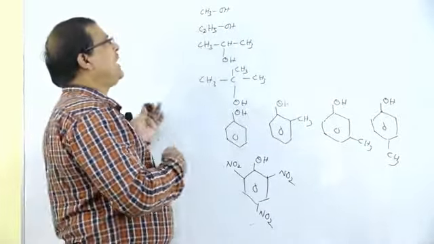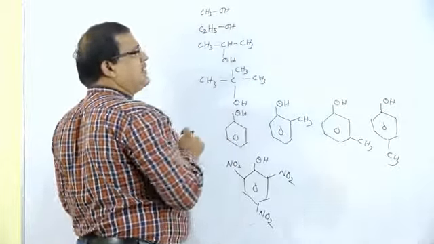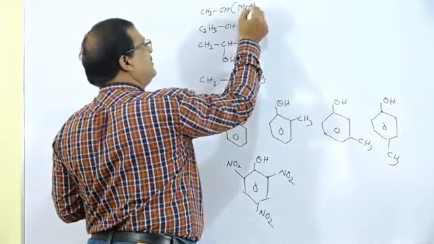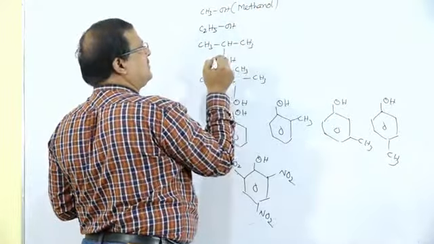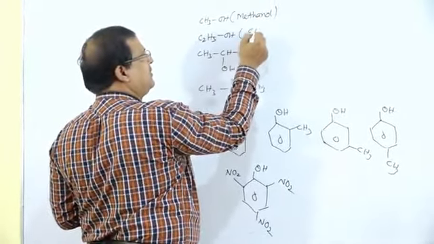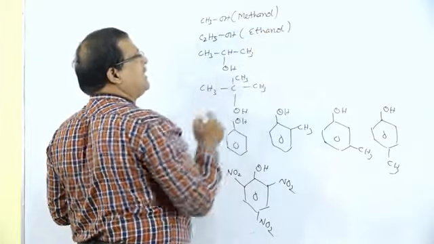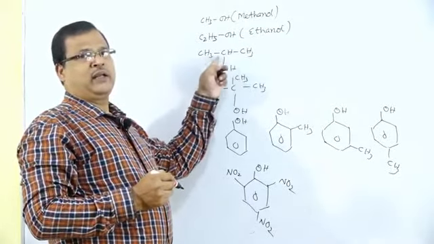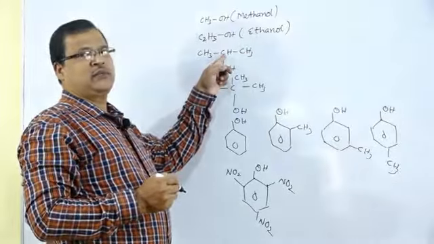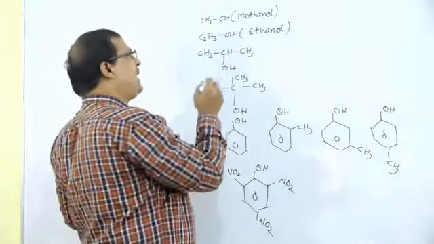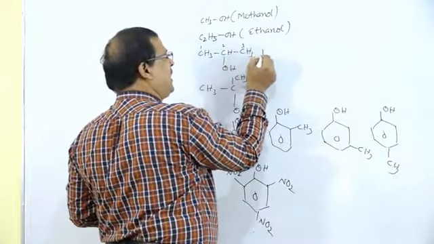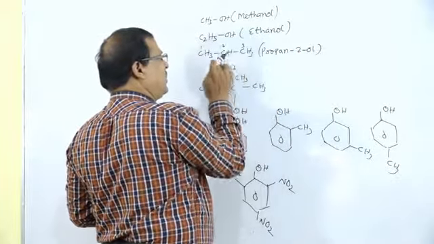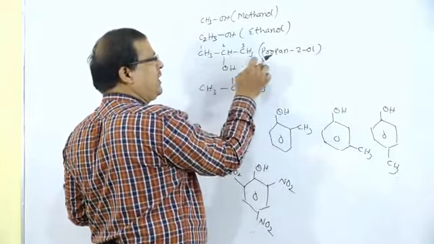The first compound, methanol. Alcohols are named as alkanols, methanol. That contains one carbon atom, methanol, methyl alcohol. C2H5OH is ethanol, ethyl alcohol. The third compound, propane with the OH group at the second position, that is alkanol, propan-2-ol. The OH group is present at position 2, propan-2-ol.